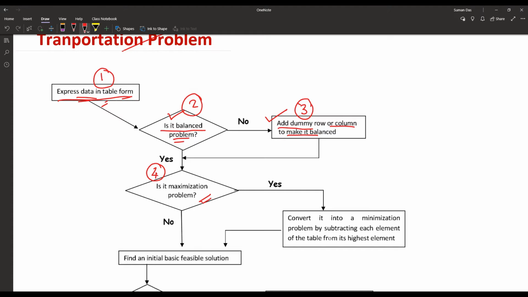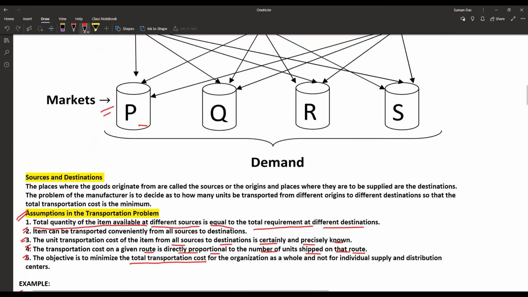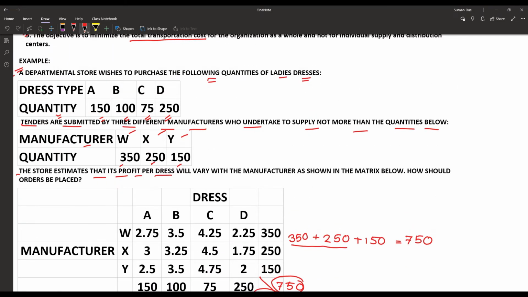Let's check the same problem once again. Here the question is: the store estimates that its profit. So when the word profit is connected with the problem, that means each and every time it is connected with the maximum profit. So that type of problem is particularly a maximization problem.